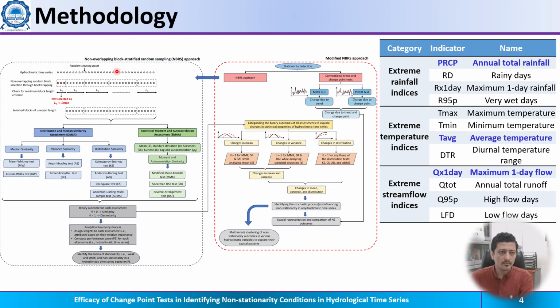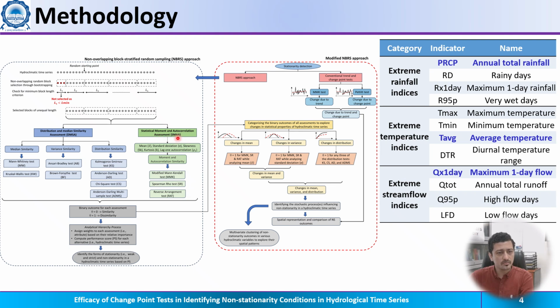Our approach is that we propose a non-overlapping block stratified random sampling approach called NBRS. We take a time series, pick a random point, and divide it into blocks of equal and unequal length. Then we select a criterion where the block length should be greater than the minimum specified block length, and block lengths failing this criterion are discarded. We then move ahead to determine whether the distribution, median or variance in these blocks are similar or not, and that is determined using a suite of non-parametric tests.